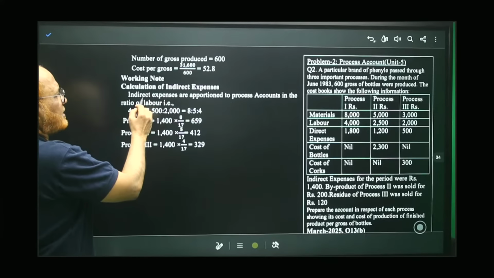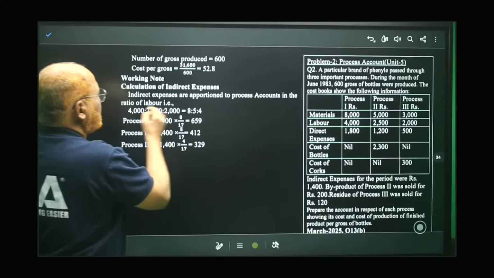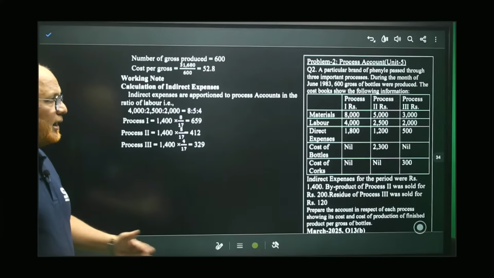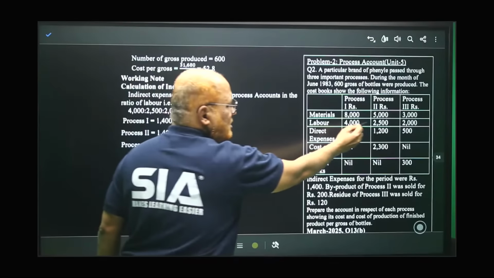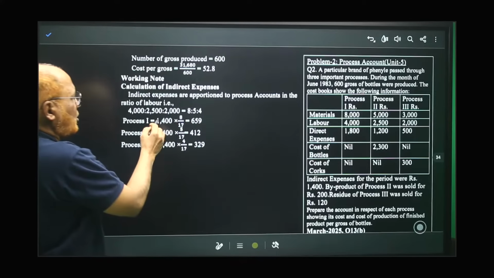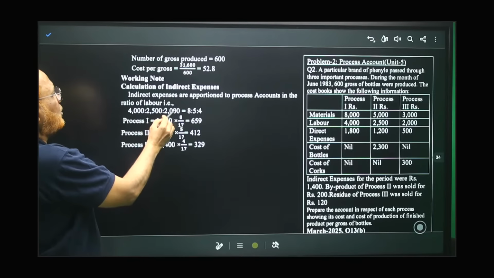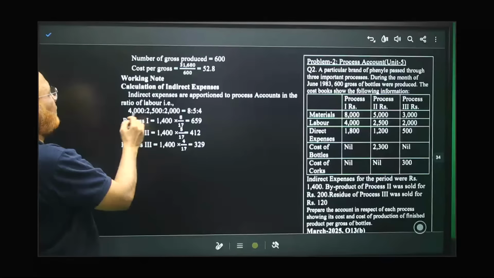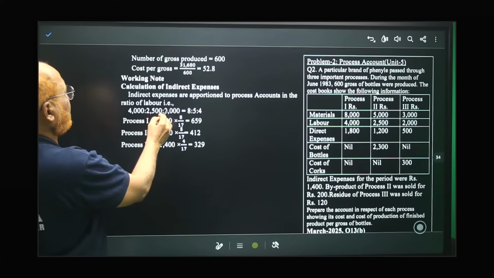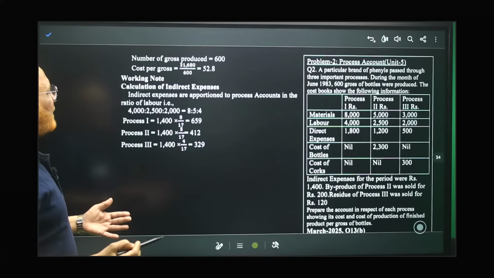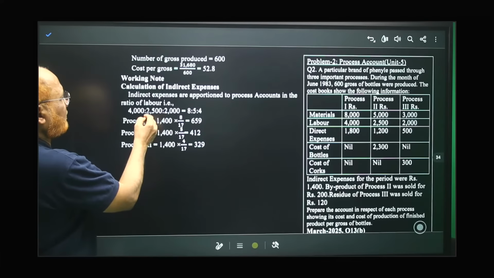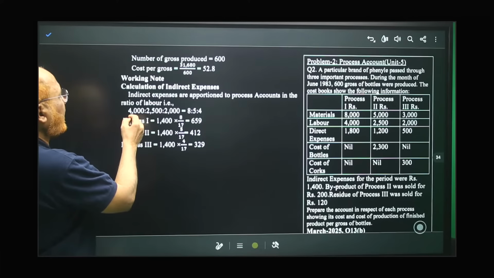Calculation of indirect expense. Indirect expenses are apportioned to the process accounts in the ratio of labor. Labor is given in the problem: 4,000, 2,500, 2,000. If you take the ratio, two zeros are cancelled. Then 40, 25, 20. It is divisible by 5. 5 fours are 20, 5 fives are 25, 5 eights are 40.